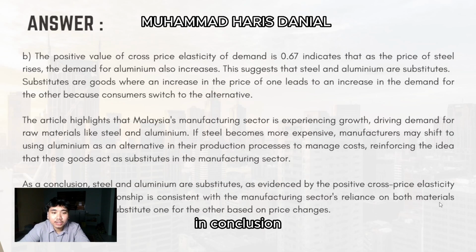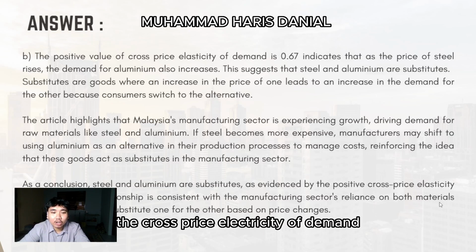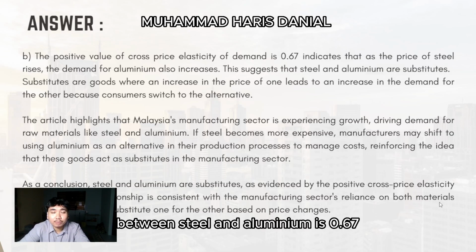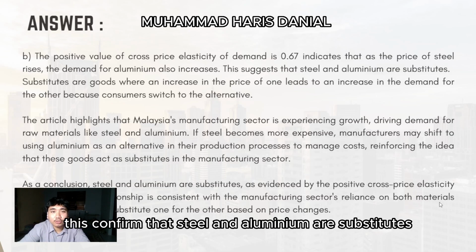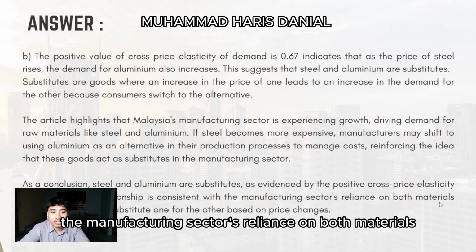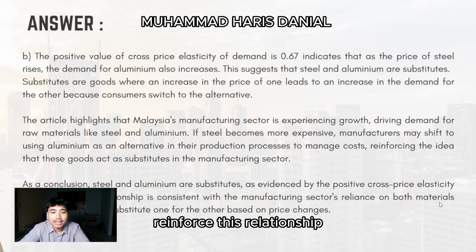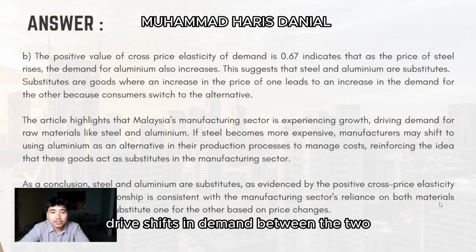In conclusion, the cross-price elasticity of demand between steel and aluminium is 0.67, showing a positive relationship. This confirms that steel and aluminium are substitutes. The manufacturing sector's reliance on both materials reinforces this relationship, as price changes drive shifts in demand between the two.